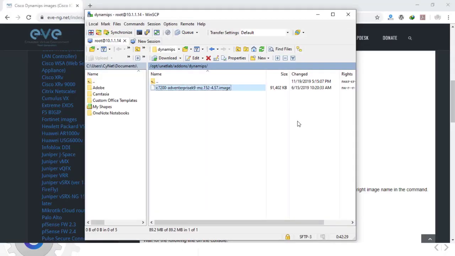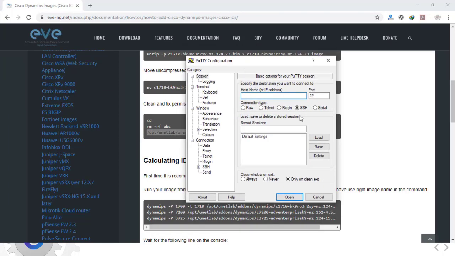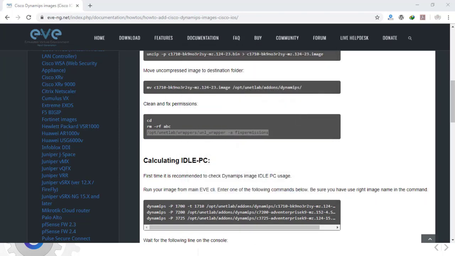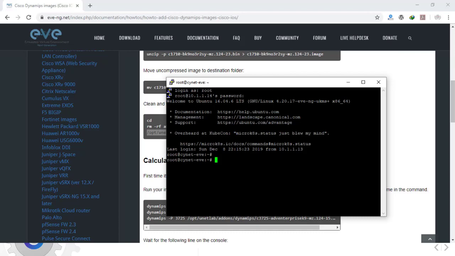Well, after adding the image file to EVE-NG, we need to run a command to let the routers work perfectly. You can find this command in the software installation document or also in the documentation on the website. To run this command, we need to connect to EVE with PuTTY. So we'll use the root user and the password is eve again. And we'll paste the command here.